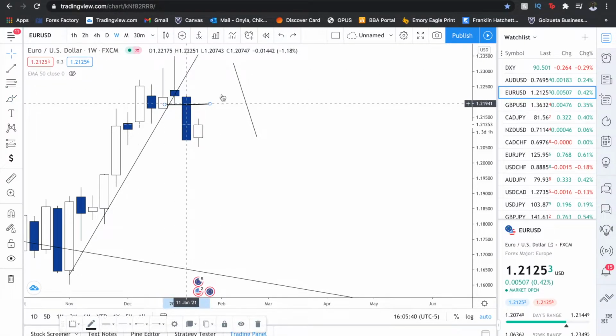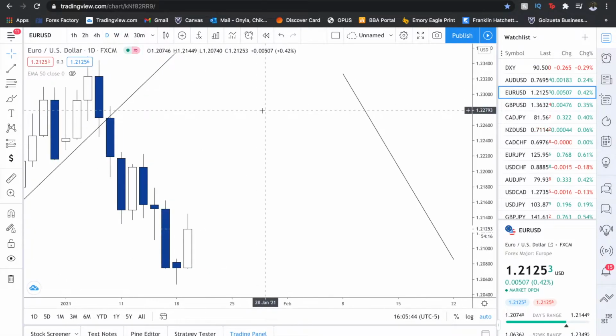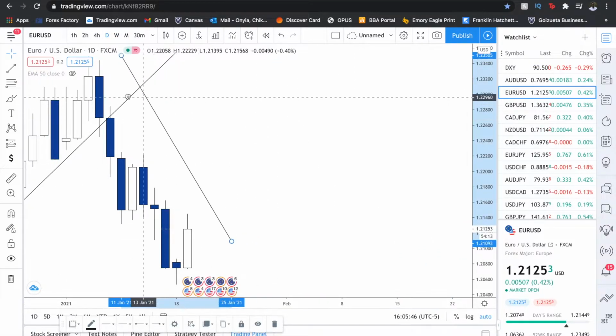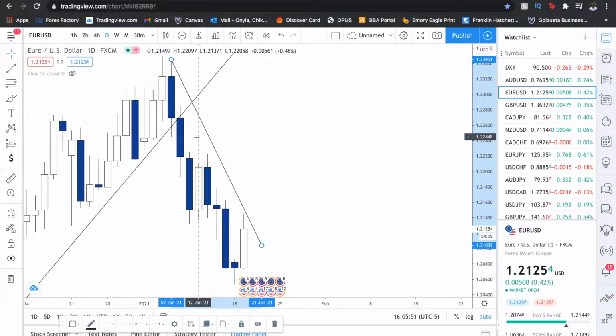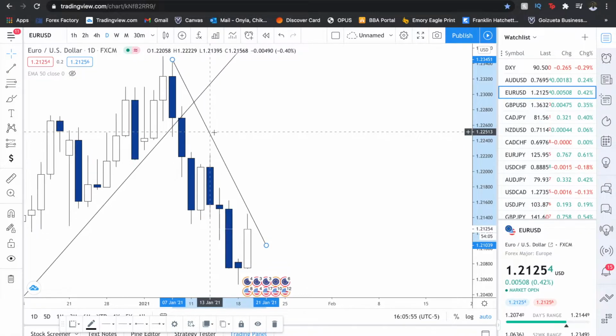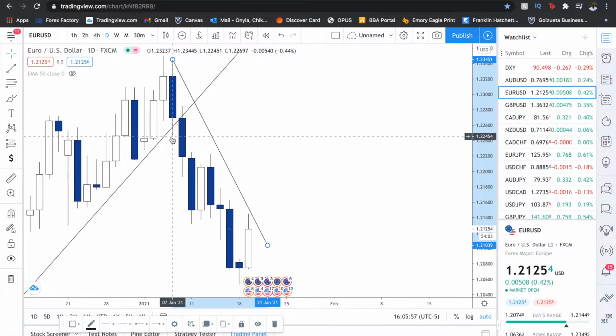So you have to keep these longer time frame things in mind, right? You can't just trade short term. You got to think about the long term. So let's put this back here. Now that we've seen the imbalance, right, in the weekly, and this happens on all time frames, by the way. You can see imbalances everywhere. You can see an imbalance right here. 1, 2. Look at that.